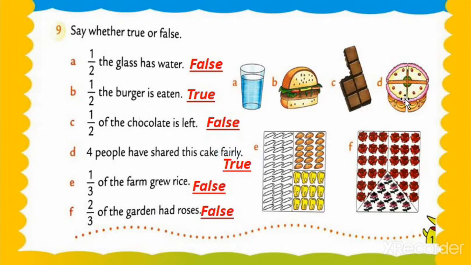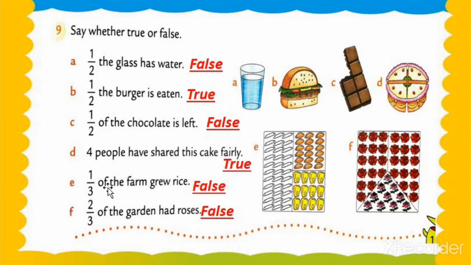See this, 1 person, 2 person, 3rd person and 4th person. Okay, understood, my dear students? Got my points? So that's why the correct answer is: 4 people share equally, means 0 upon 4. There are 4 pieces, means the sentence is true.